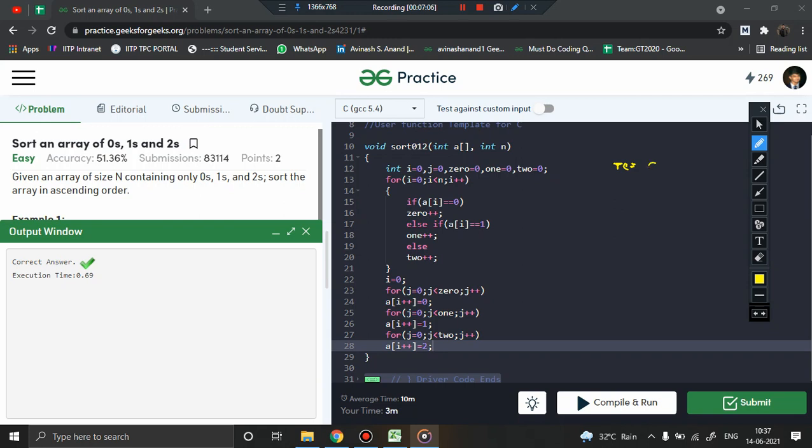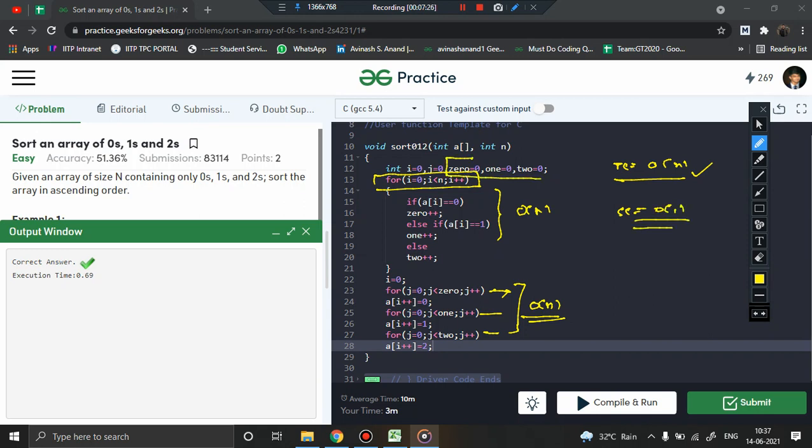Time complexity, we solved it in order of n because we just took one traversal first of all to keep the count, so order of n here. Again, we are just traversing the entire array, order of n, right? So basically time complexity is order of n. Space complexity is constant. Why? Because we have just used 3 variables.